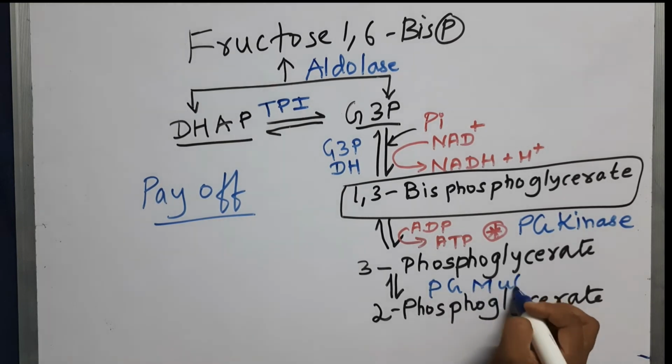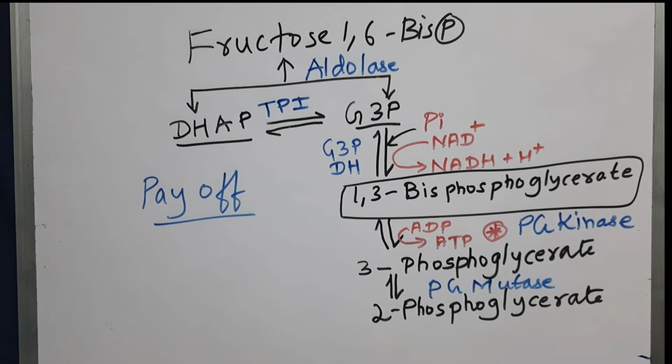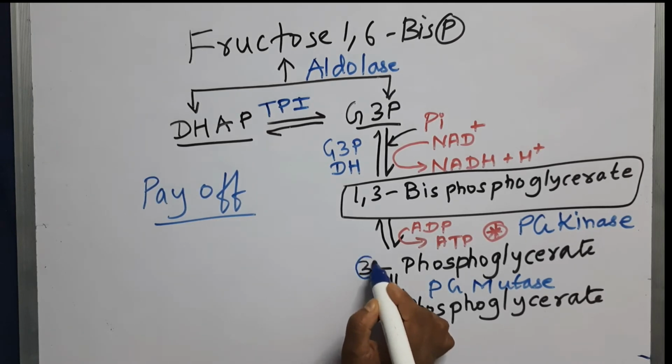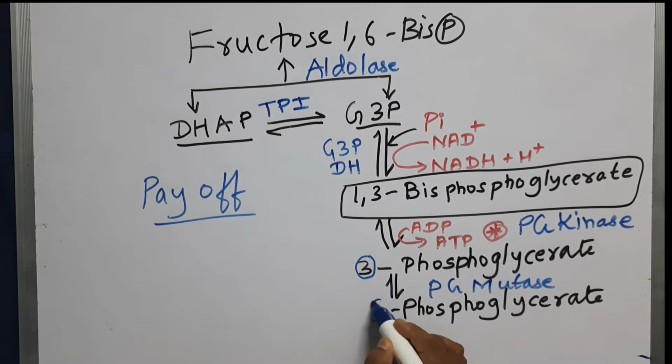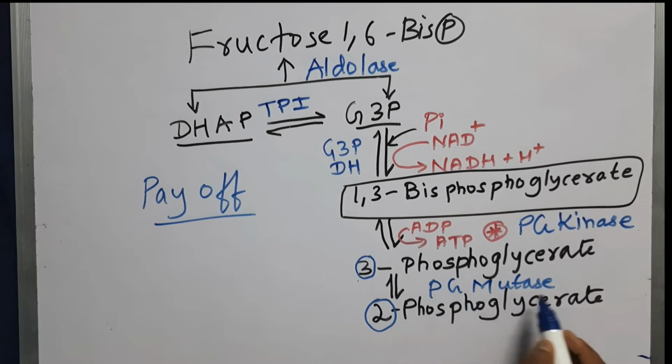So remember students, wherever this mutase is coming, there will be a shift of a particular group in the molecule from one place to another place. So here the position of phosphate is the 3rd place. Now here the position of phosphate is the 2nd place. That means from the 3rd position to the 2nd position the phosphate has moved. So now 3-phosphoglycerate is converted to 2-phosphoglycerate. So the enzyme is phosphoglycerate mutase.